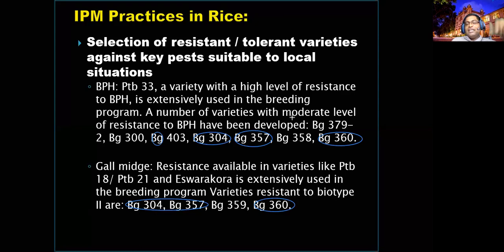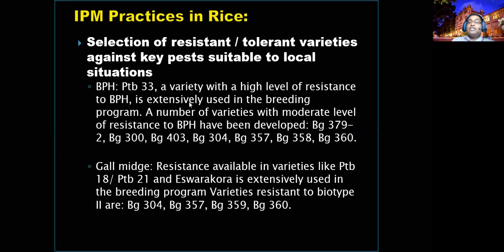Right? So only by selecting one variety, you can eliminate two pests, or minimize the incidence of two pests. In this way, you have to select the varieties. So you can get at least an above average yield, not the maximum yield, but you can minimize the cost of control. That's how you can get the optimum level of profit, and also you can safeguard the environment. In this way, if you are advising the farmers, definitely they can protect our environment from the pesticides.